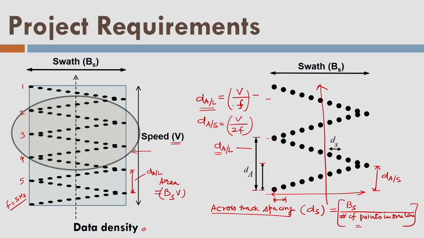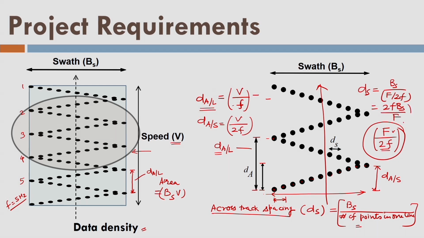These many points are there. How can I estimate it? We have capital F number of points in 1 second. So if we divide capital F by 2f, I will estimate the number of points in one line, because there are 2f number of lines in 1 second and these lines are containing total capital F number of data.